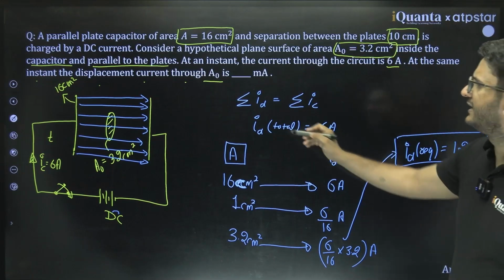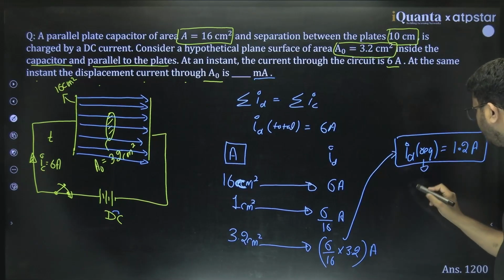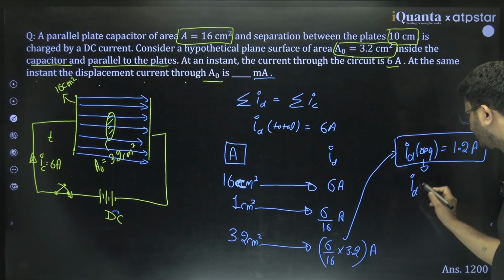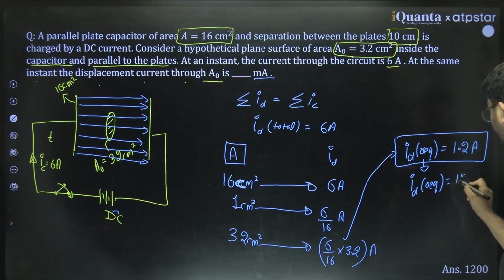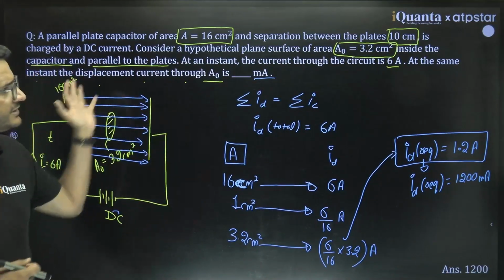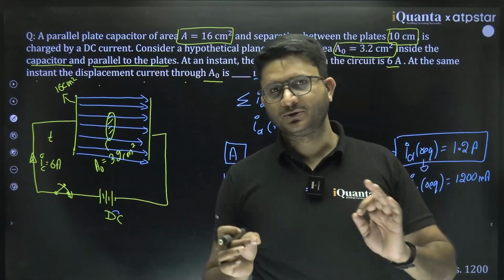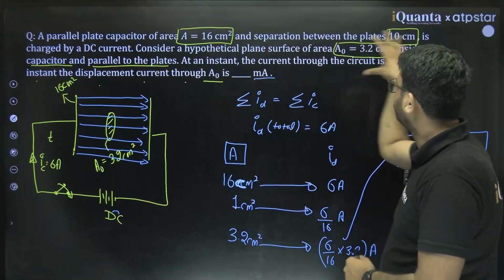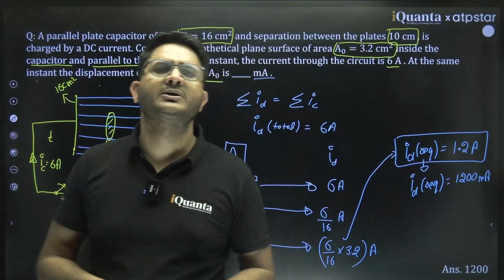Clear? But they are asking in milliampere. So this value can be converted to milliampere. So you will write displacement current required would be 1200 milliampere. Clear? So such a question can be built. This is a very interesting question. If you read it once, sometimes this will happen that you won't be able to understand the approach.